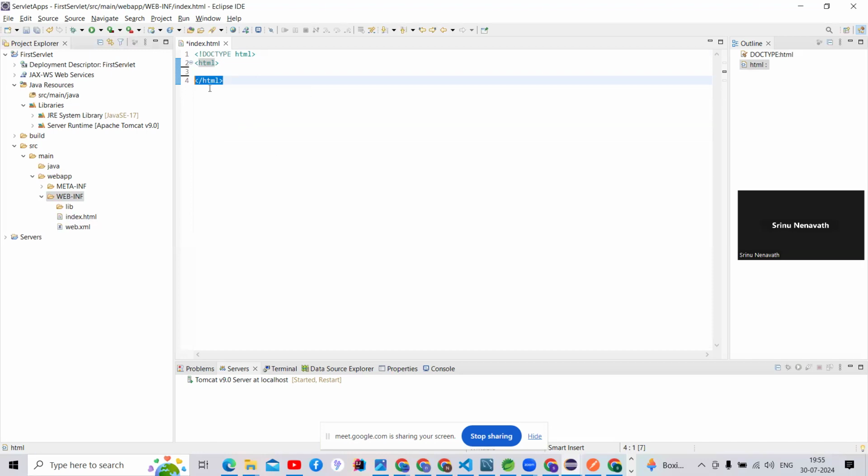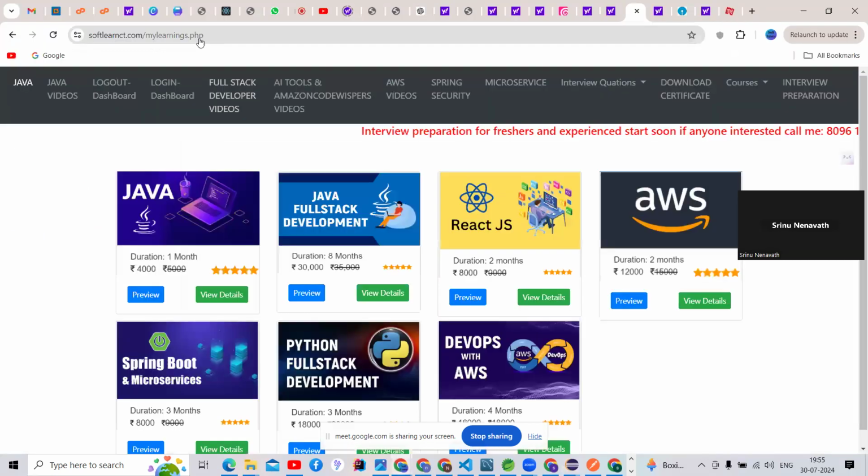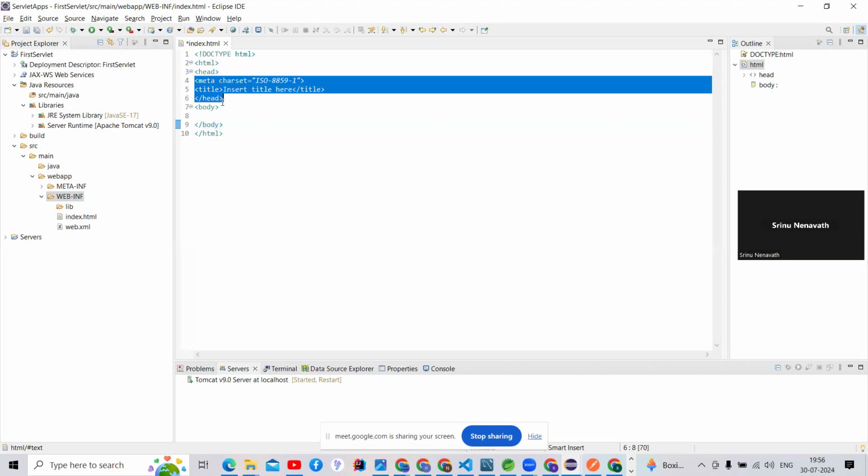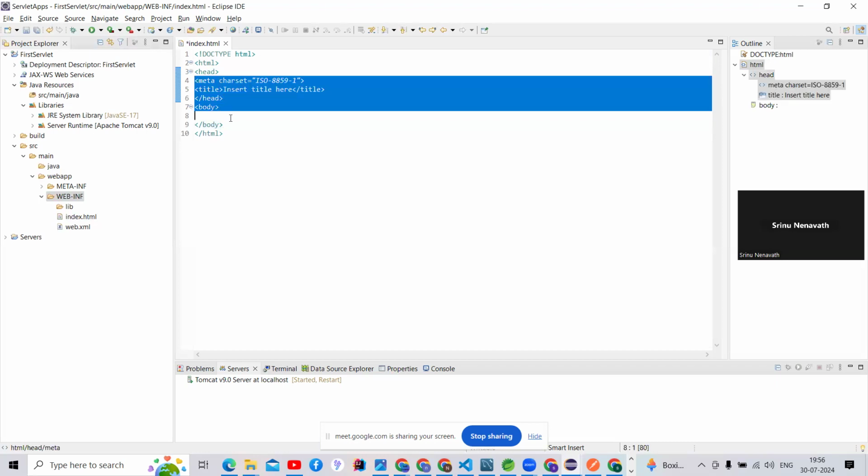Guys, you should be aware of this. What is HTML? Hypertext Markup Language. If I want to run pages, what we are going to see in the browser is the implementation in this kind of pages only. So there are tags, HTML tags. HTML is one of the tags. And what is the next tag, guys? If people can check here, almost how many tags are there?